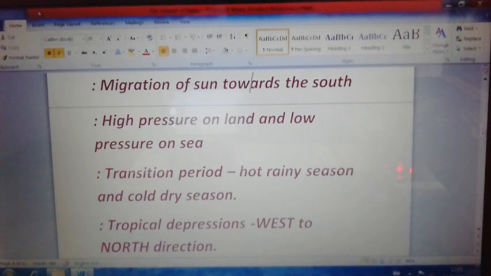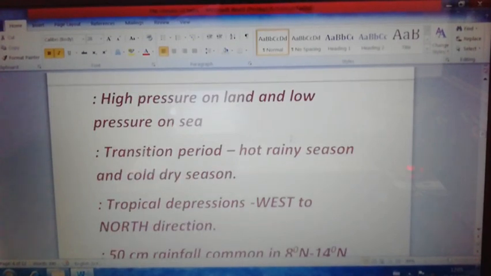It takes place due to the revolution of the earth. We are discussing the characteristic features of the retreating southwest monsoon wind. The second characteristic feature is that it causes high pressure on land and low pressure on the sea, due to the apparent movement of the sun.